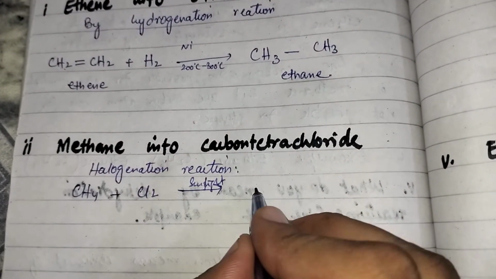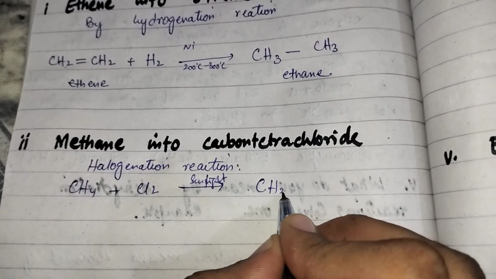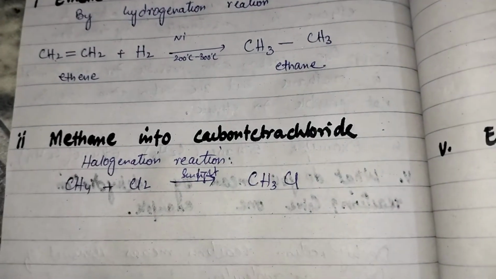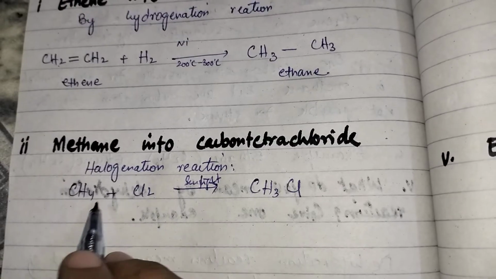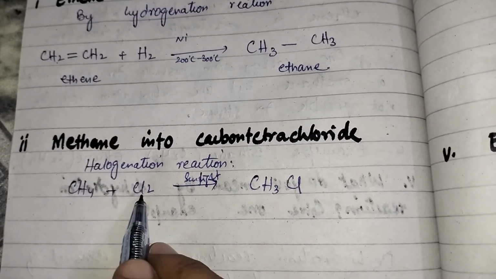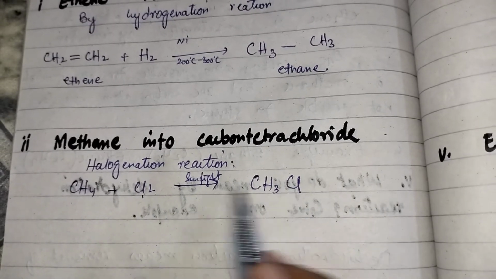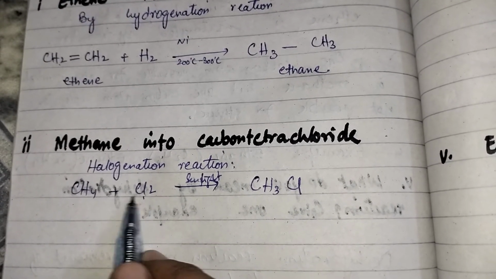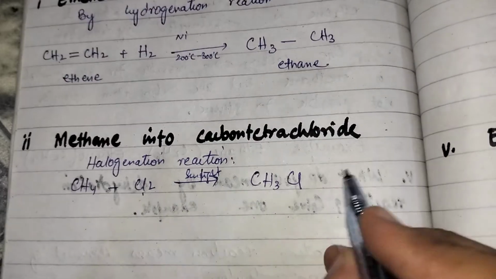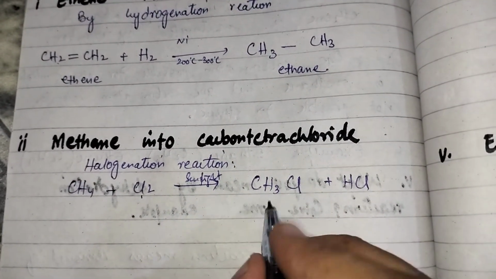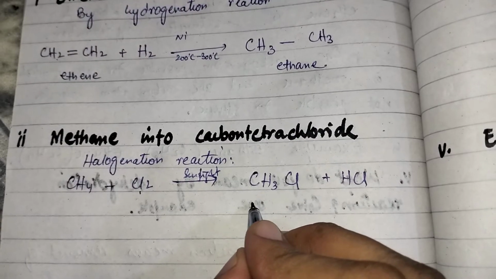So there are four hydrogens. When one hydrogen is replaced, there will be 3, and it is replaced by chlorine. So chlorine will attach in the replacement of the hydrogen. The removed hydrogen will react with the second chlorine atom. There are two chlorines, one goes to this, and the remaining chlorine will react with the removed hydrogen, and it will form HCl. Then it is chloromethane.